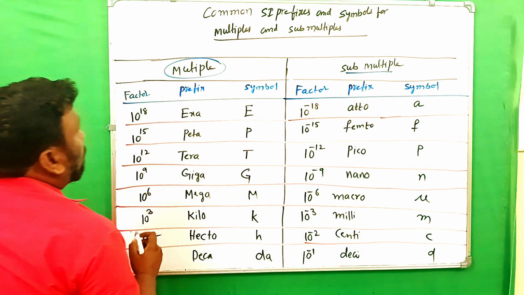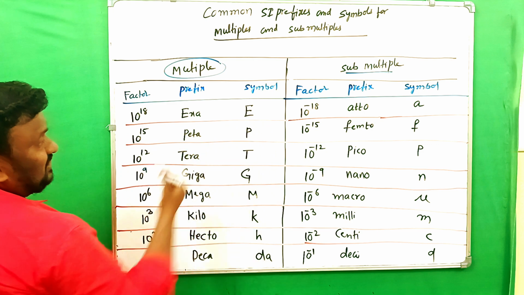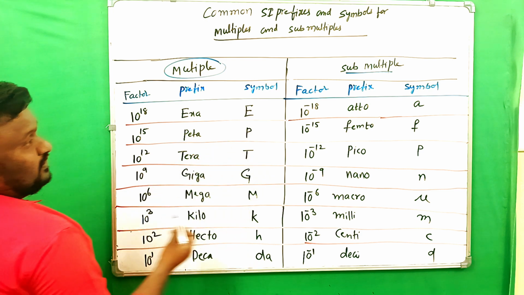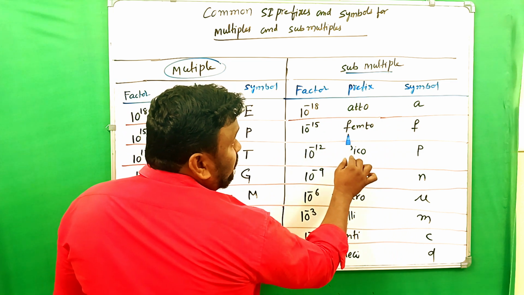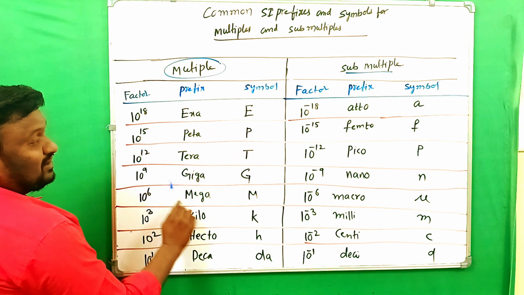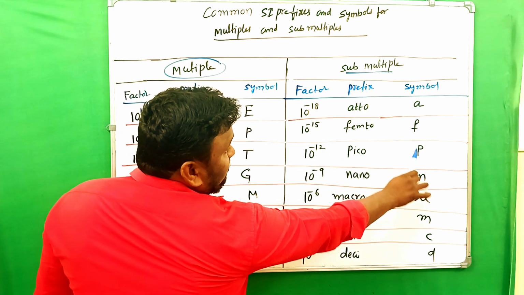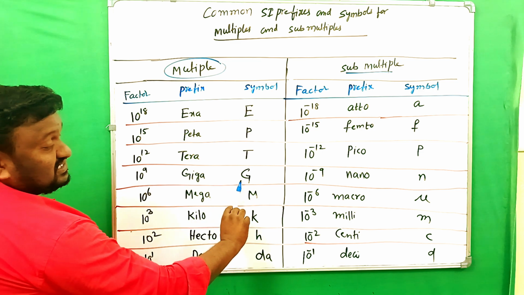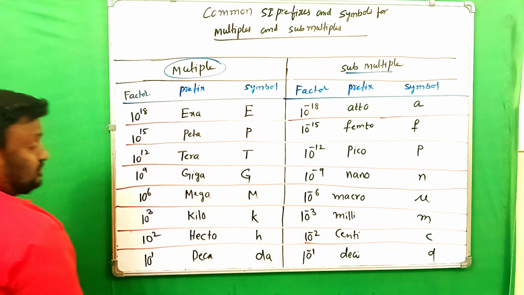Aventi chuddam. Look here now. Factor 10 to the power of 18 is known as exa, and the symbol is E. 10 to the power of 15, peta, symbol is P. Here 10 to the power of minus 18, atto, A. 10 to the power of minus 15, femto, symbol is F. Here 10 to the power of 12, tera, capital T. 10 to the power of minus 12, pico, symbol is P. And 10 to the power of 9, giga, symbol is capital G. 10 to the power of minus 9, nano, symbol is small n.